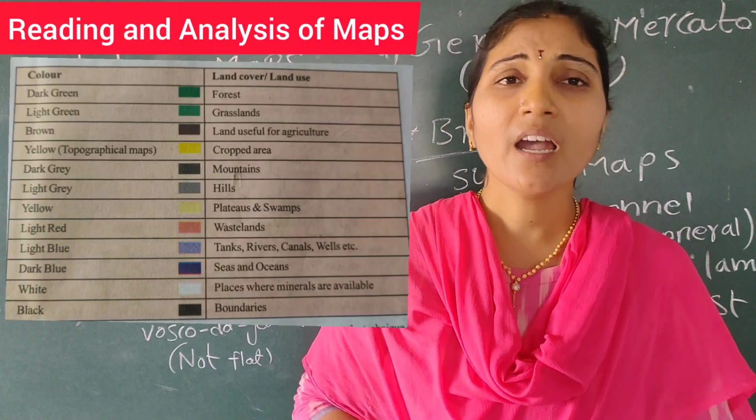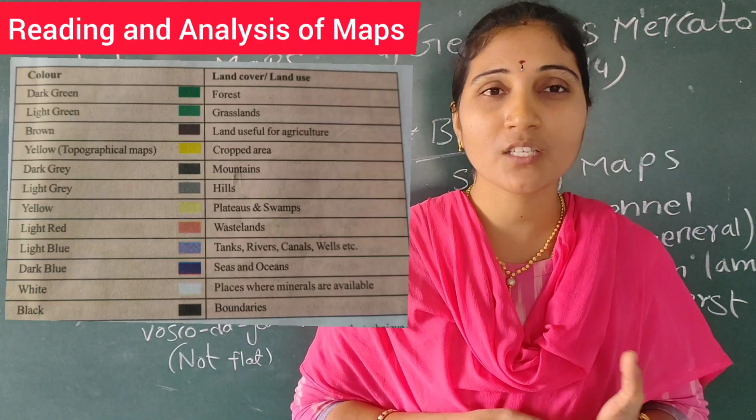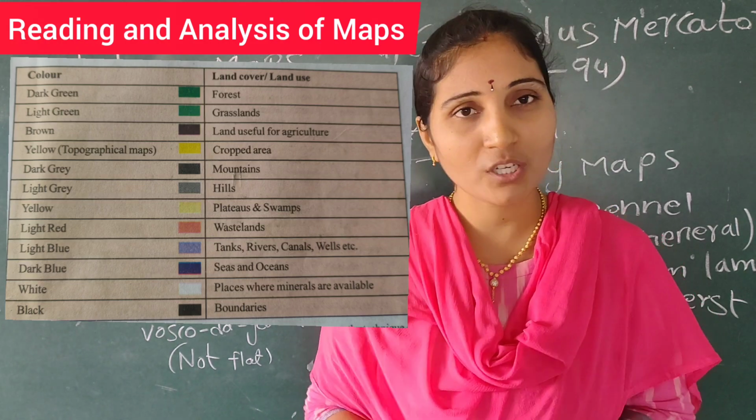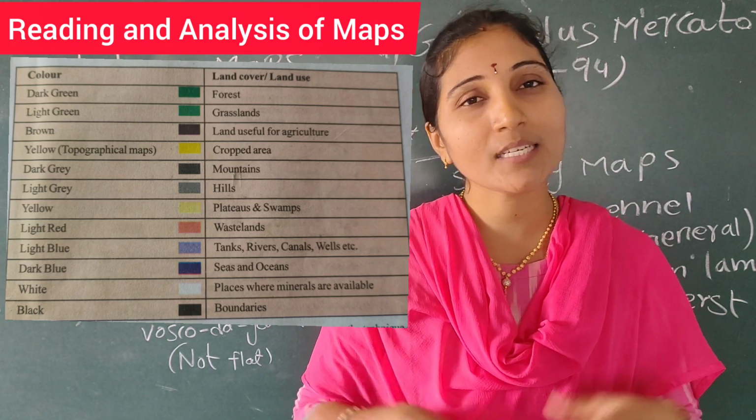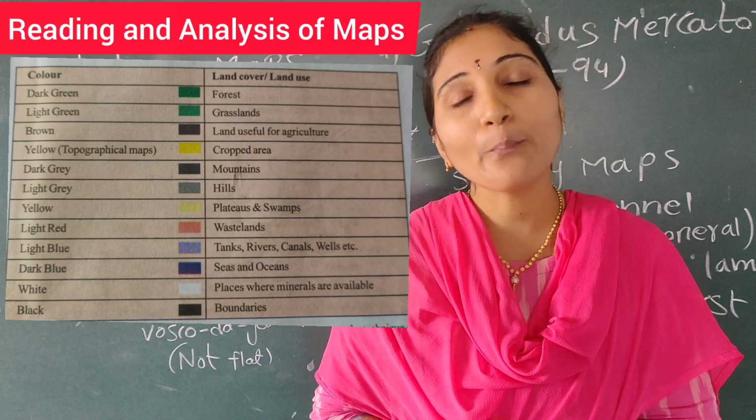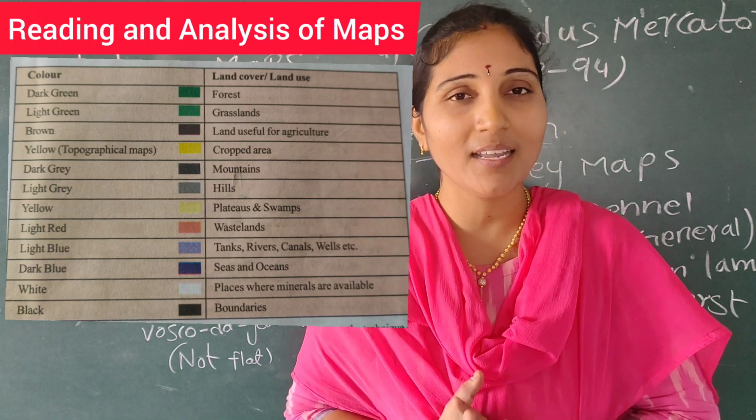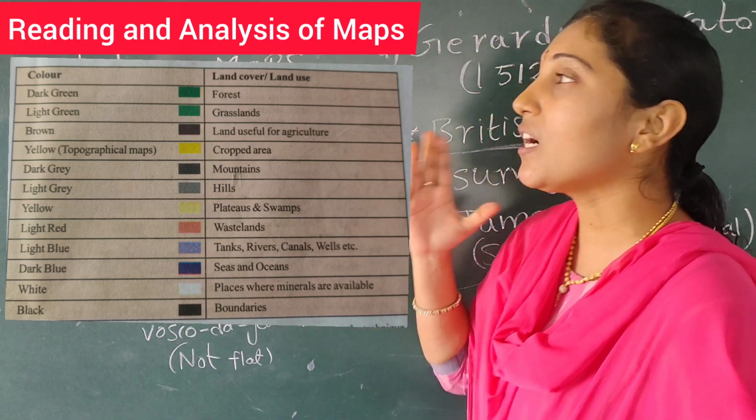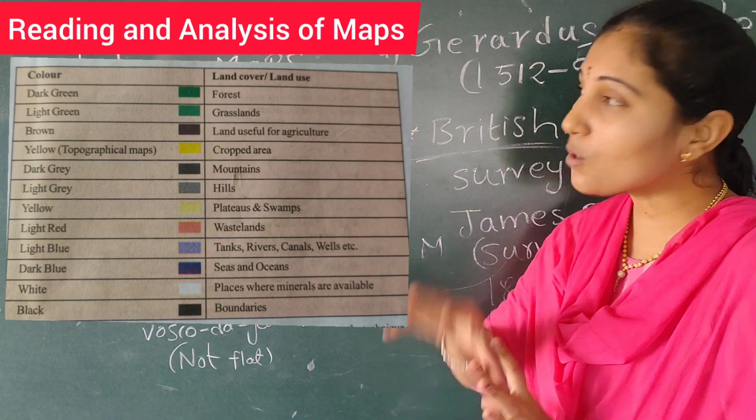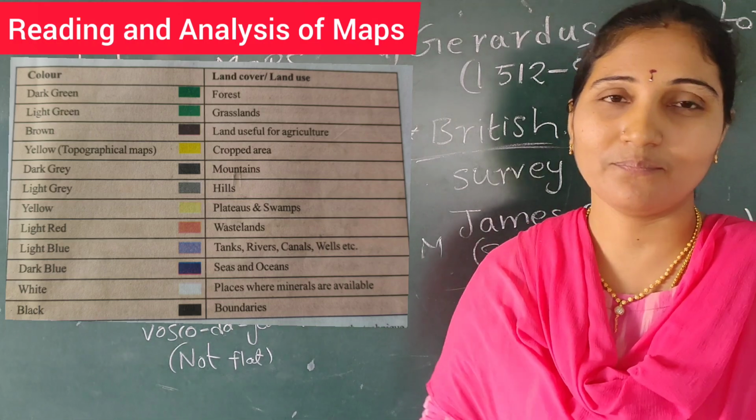Coming to the colors, the green color represents the forest. Blue color represents the water. Brown color represents the mountains and plateaus. To make it easy and convenient for a person to understand clearly, we use many types of colors. These are all parts of the map.